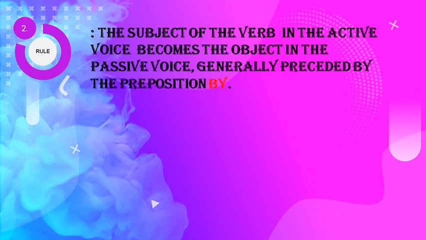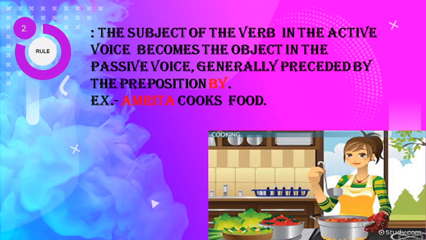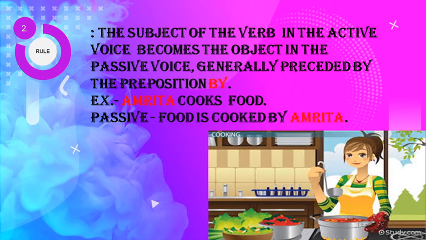Next, rule number 2 is that the subject of the verb in the active voice becomes the object in the passive voice, generally preceded by the preposition by. Example, Amrita cooks food, and the passive voice is food is cooked by Amrita. Dear friends, you can see Amrita, the subject, is now changed into the object.